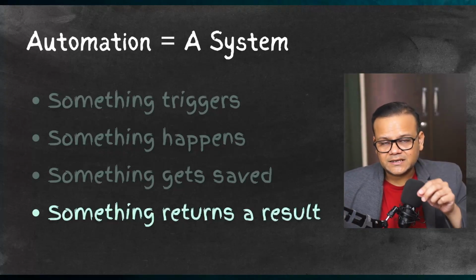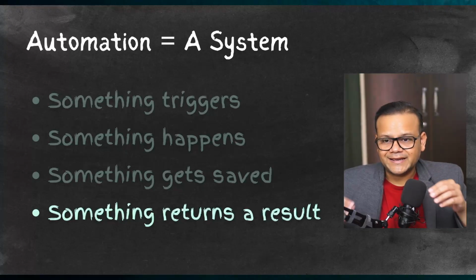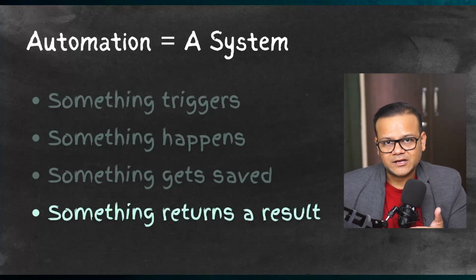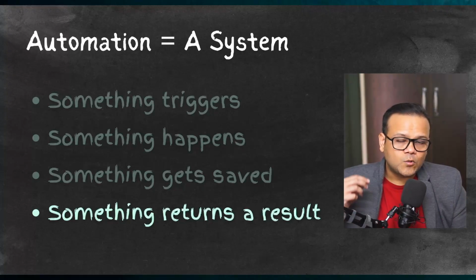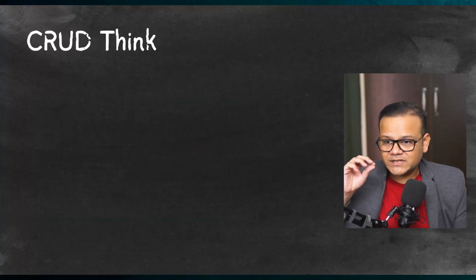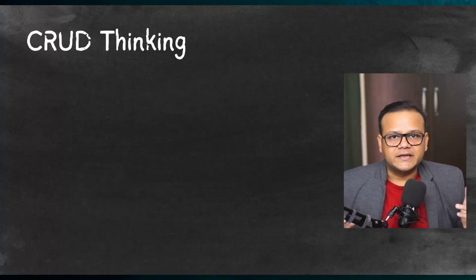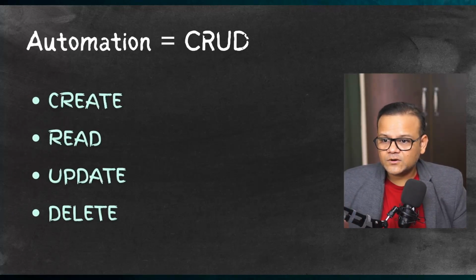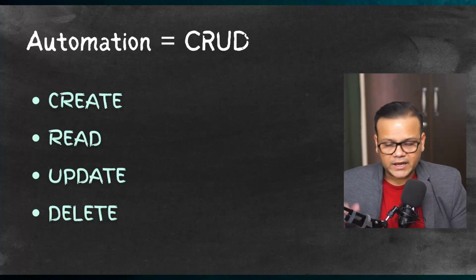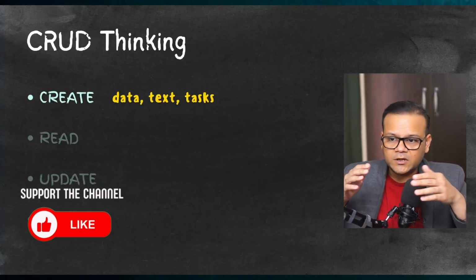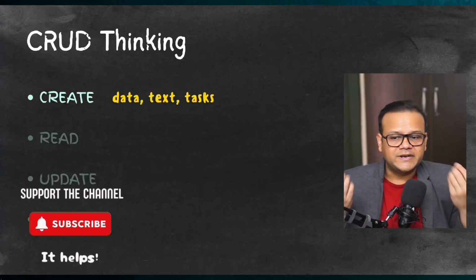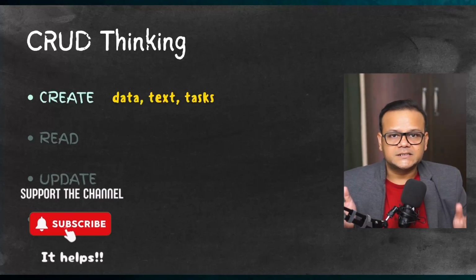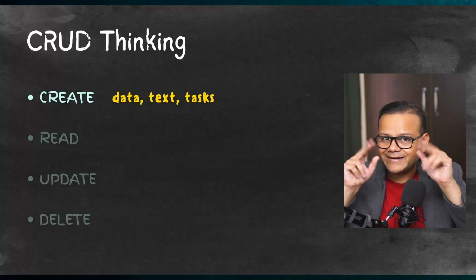And once that is clear to you and you stop thinking about it in very complicated terms, start thinking about automations as systems. One thing that you have to keep in mind, and something that I personally invented, is CRUD thinking. CRUD has been traditionally used by IT professionals, software professionals, but it's very important now in the AI automation world as well. What it stands for is create, read, update, and delete. And why is it important? Because, for example, when it comes to create, it could be data, it could be text, or it could be a task within any system, right? So these are the things that we can do with the create function.